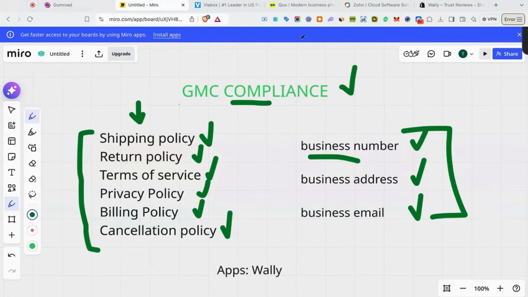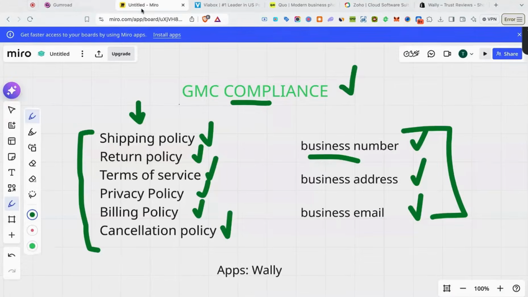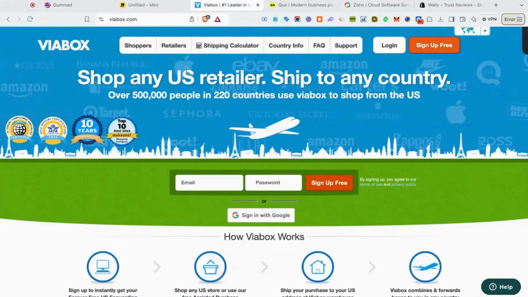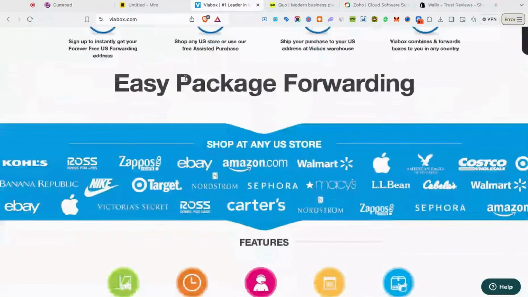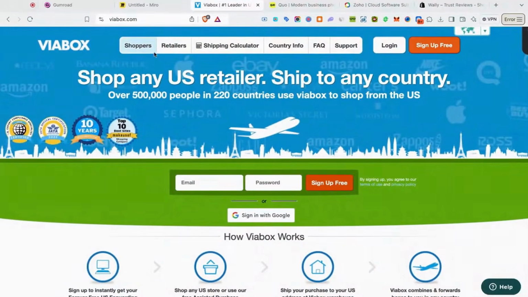So to get a business phone number, you just want to go to a website called QO, formerly known as Open Phone, and these guys will be able to give you a business phone number for a cheap price. Now, for a business address, I recommend going over to Viabox. So Viabox is going to be able to give you an address that you can use for your business inside of Google Ads, no matter where you are in the world.